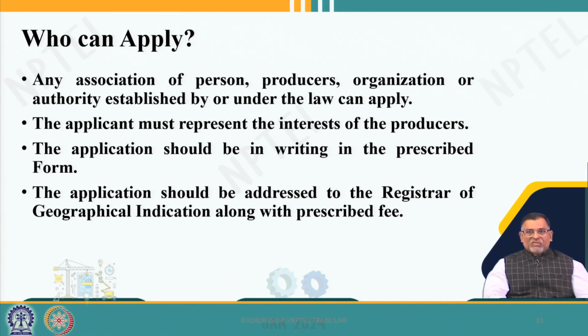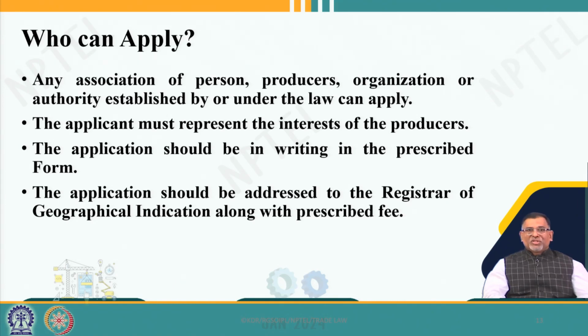The reason is no individual can apply for a geographical indication registration; only a community of people, an association of people, an association of producers, other organizations, and even a governmental authority can apply for registration. The only condition prescribed is that they represent the interest of the producers.